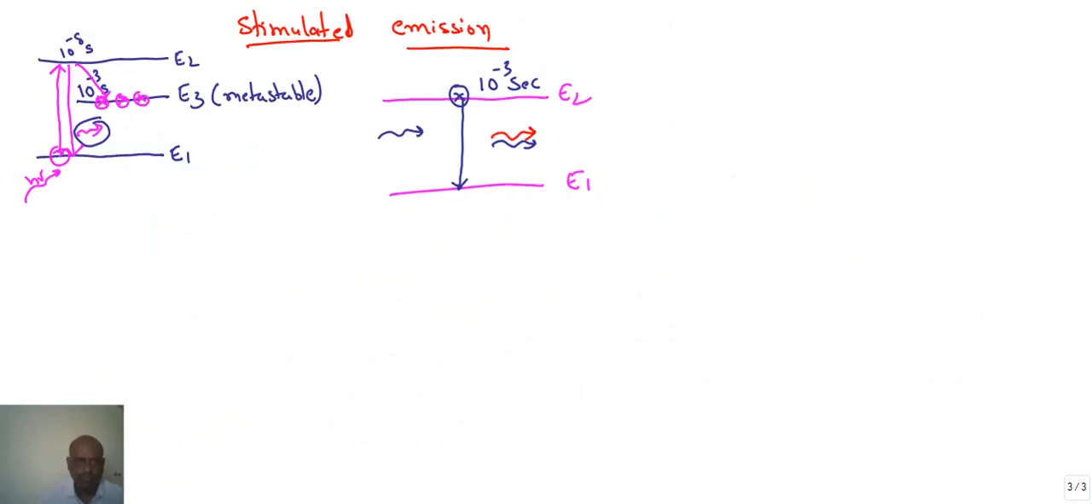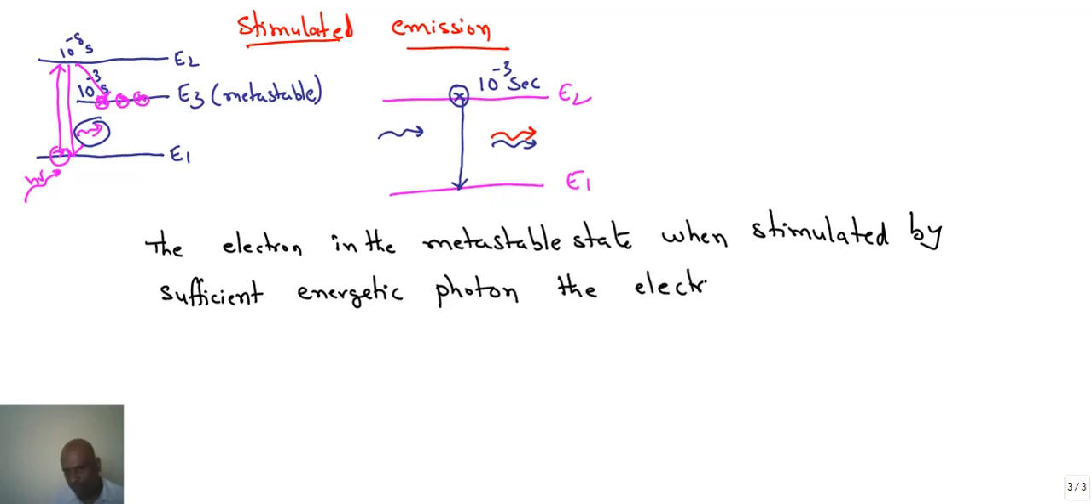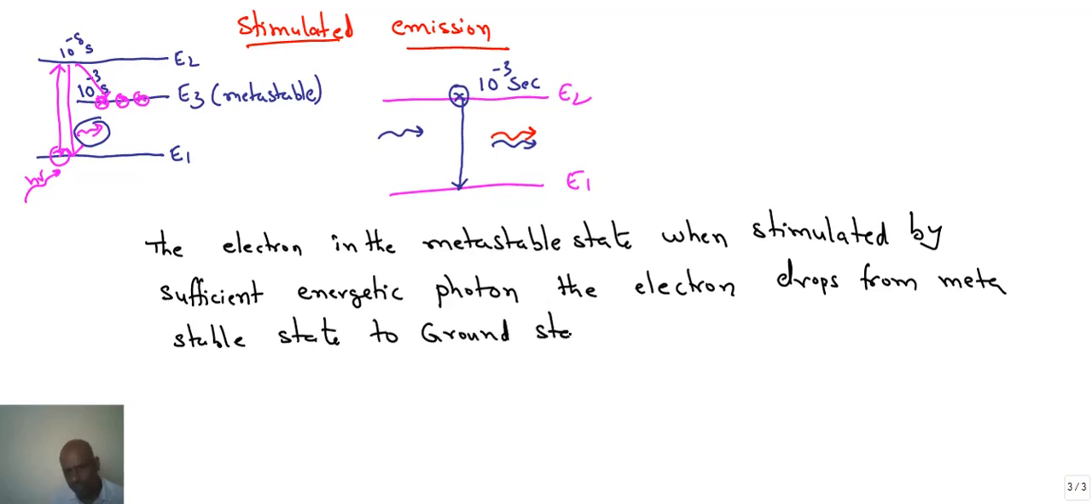So, how can we define stimulated emission now? The electron in the metastable state, when stimulated by a sufficiently energetic photon, de-excites, or the electron drops from the metastable state to the ground state by releasing another photon.